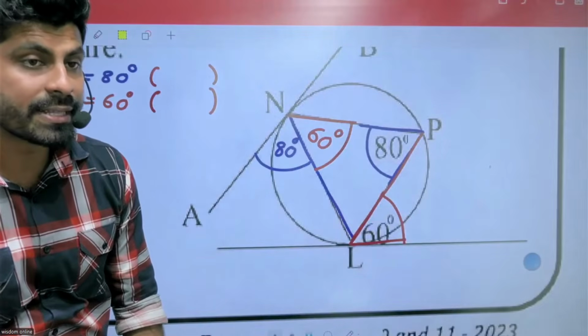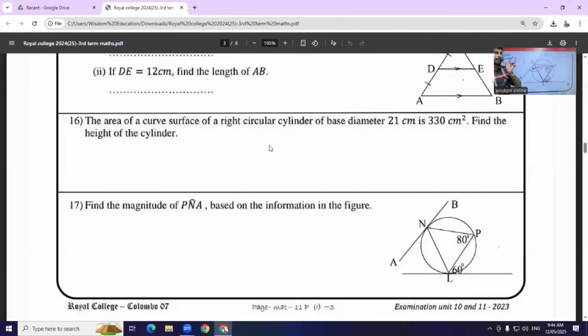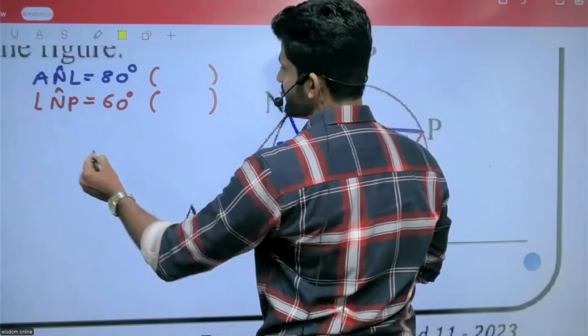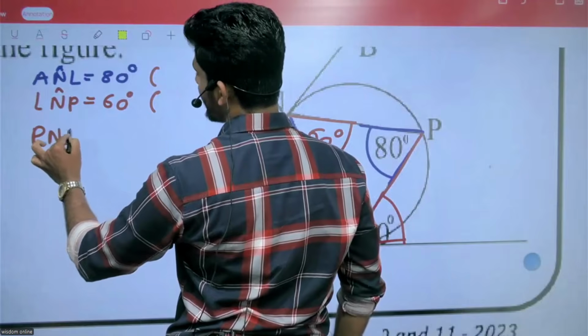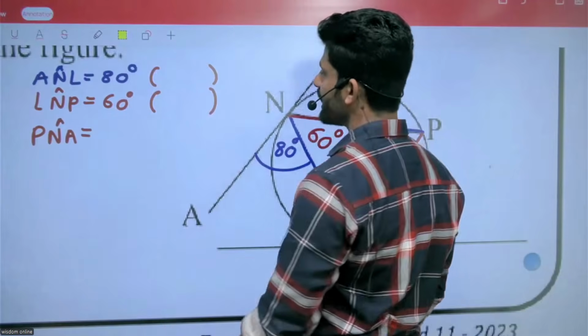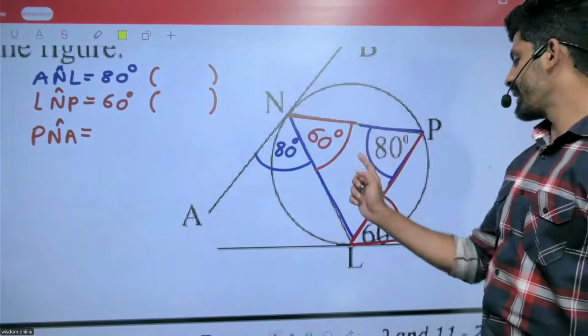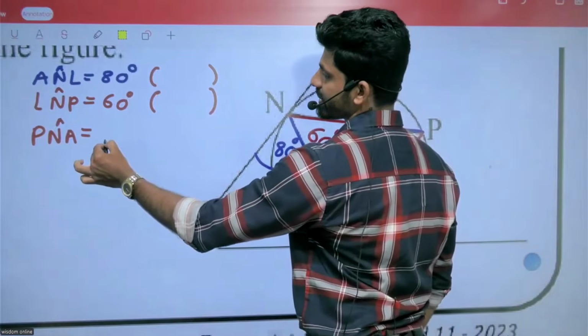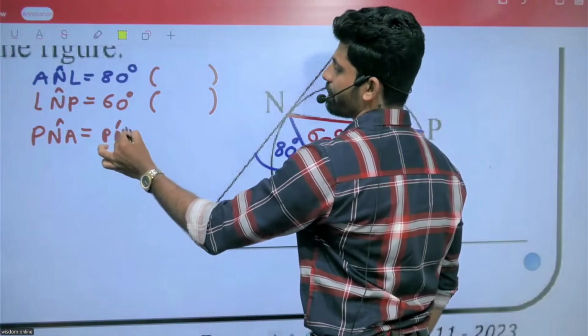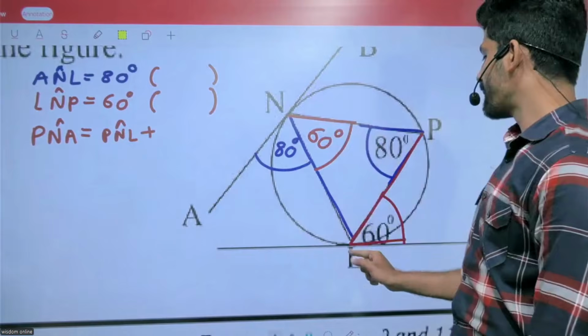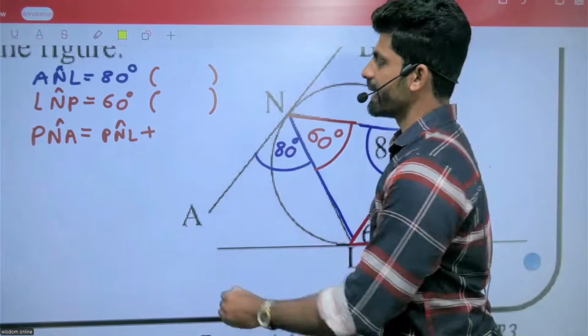Now look at the question. They are asking the value of PNA. PNA equals to PNL plus LNA.